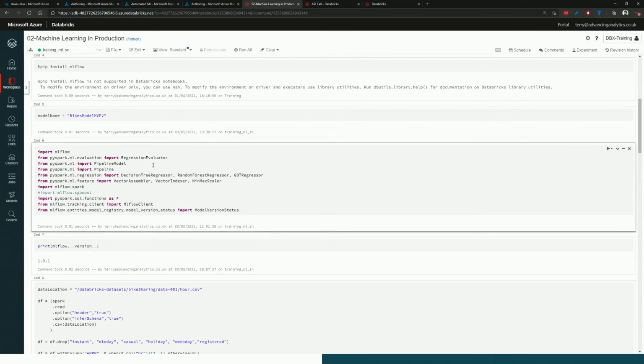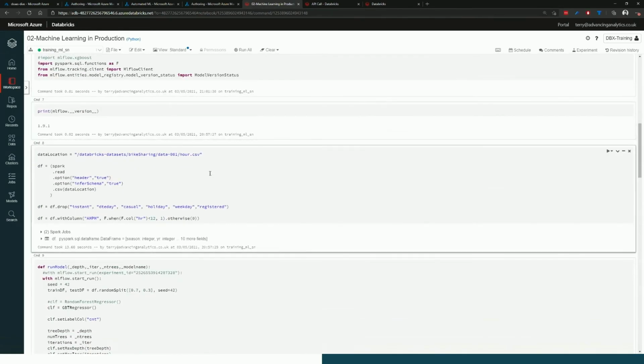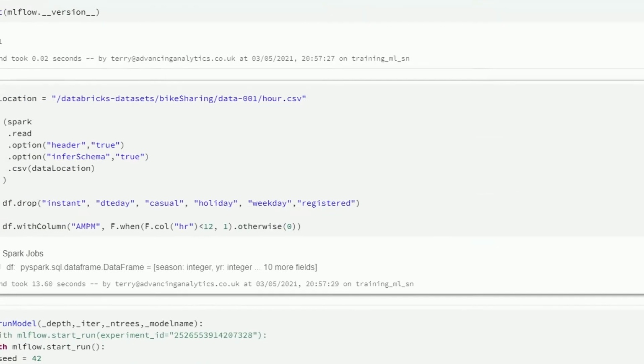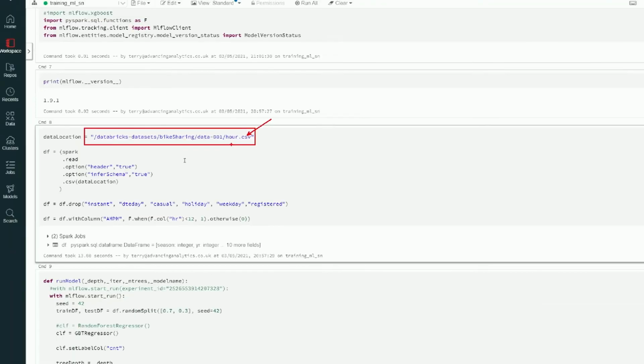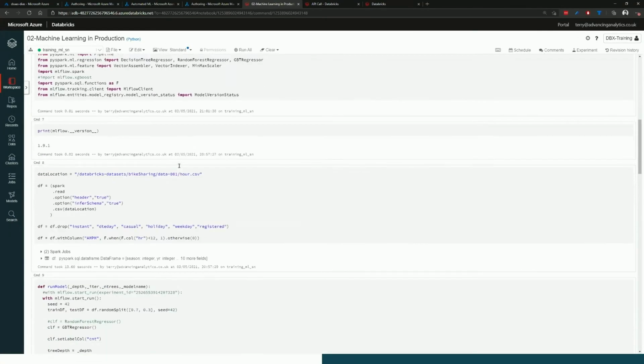So I've got PySpark ML. I'm going to build this all out in a PySpark model. We could use XGBoost. We could use any other library, right, that we wanted to. And what I'm going to do is read in some data. This is the link to that dataset that is just available inside Databricks, okay? So you can run this all through.